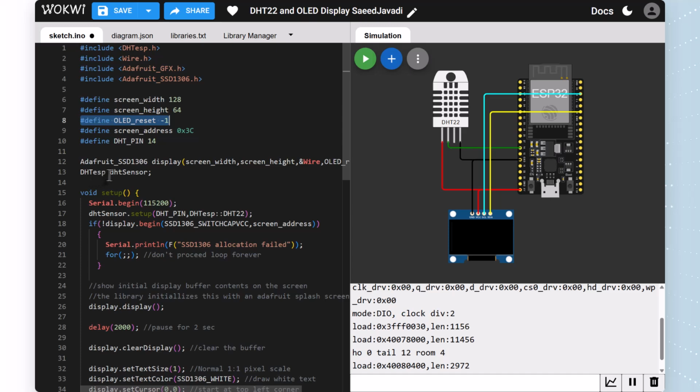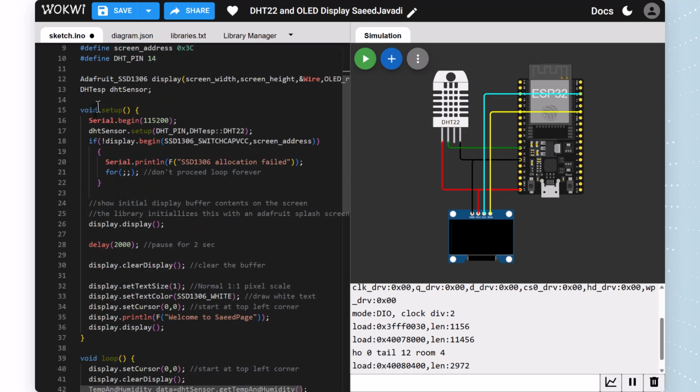And DHT ESP, DHT sensor. We need an object from our library, so we make an object from our library to use in our project. Void setup. We begin serial on this baud rate, and the DHT sensor setup takes the DHT pin, DHT ESP, and DHT type, which is DHT22. Maybe someone used DHT11, so you have to write DHT11 here, not 22.